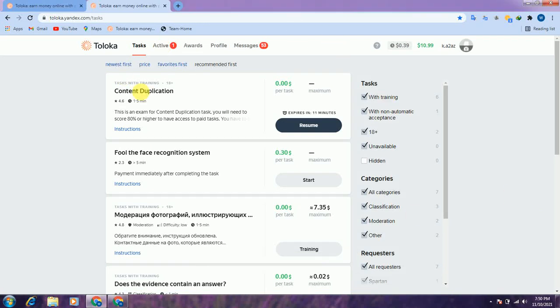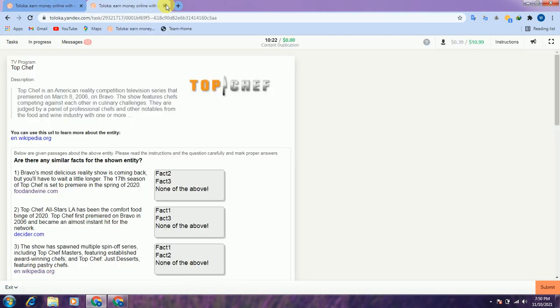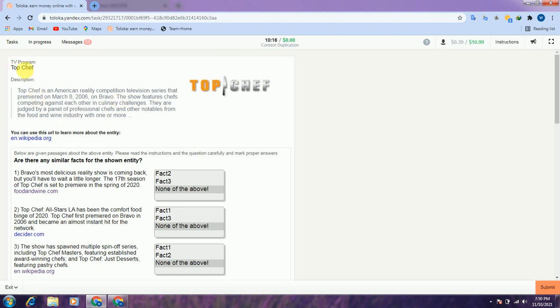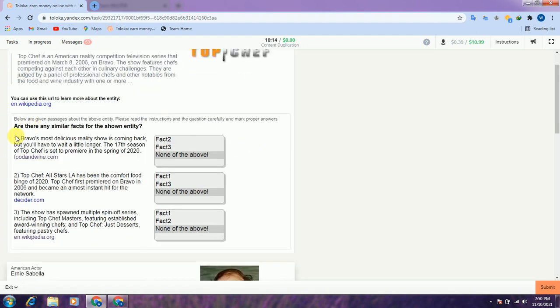Here we have task content duplication. So let's do the training. As you can see, here is the first entity, and there are three options: 1, 2, and 3. What we need to do is check the duplication.